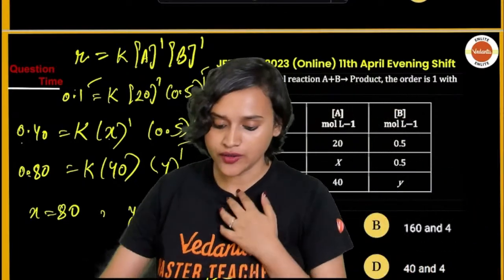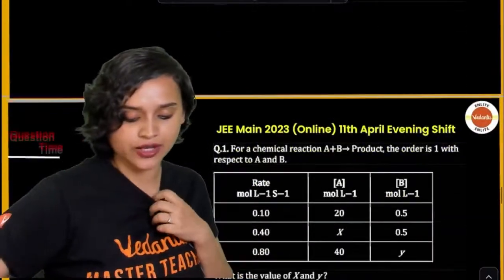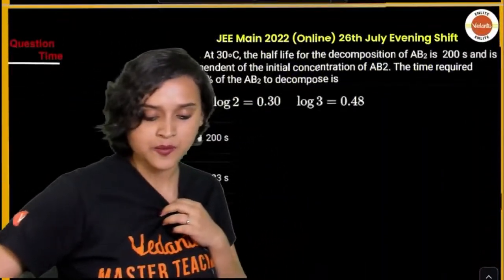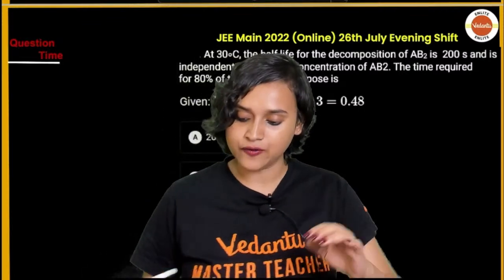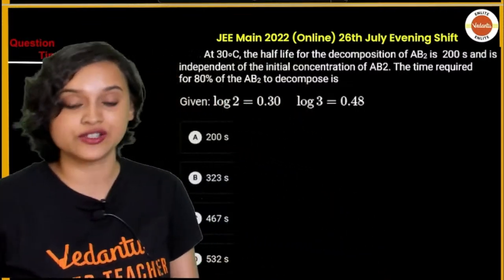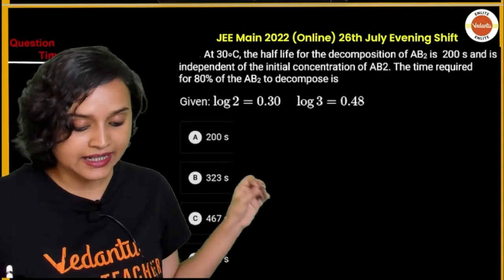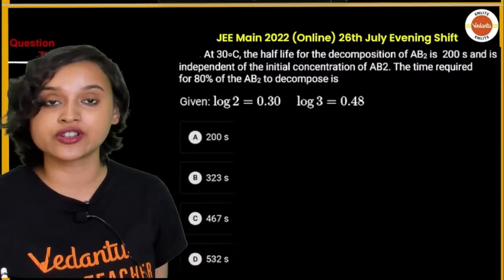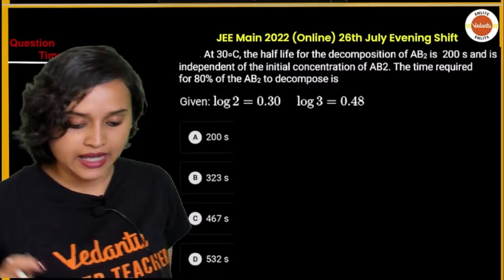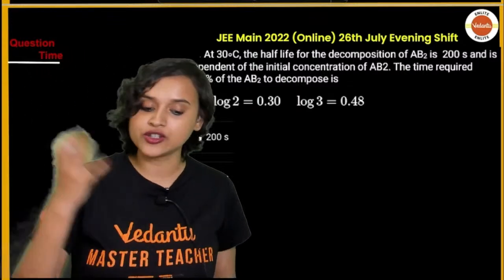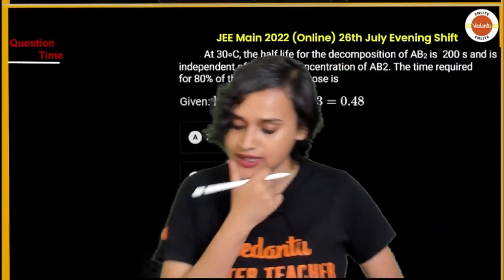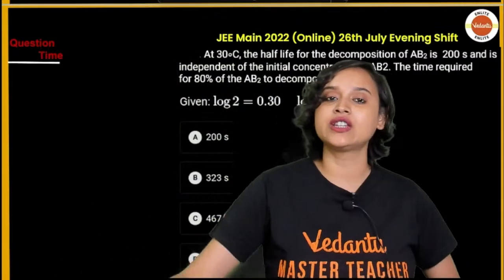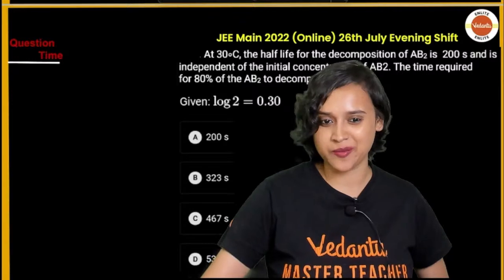Okay? Alright. Moving on to the next question, everybody, is at 30 degrees Celsius, the half life for the decomposition of AB2 is 200 seconds and it is independent of the initial concentration of AB2. Hence, what is going to happen? The time required for 80% of the AB2 to decompose. Achha, now they're saying that it is independent of the initial concentration and we know that only happens in first order reaction.